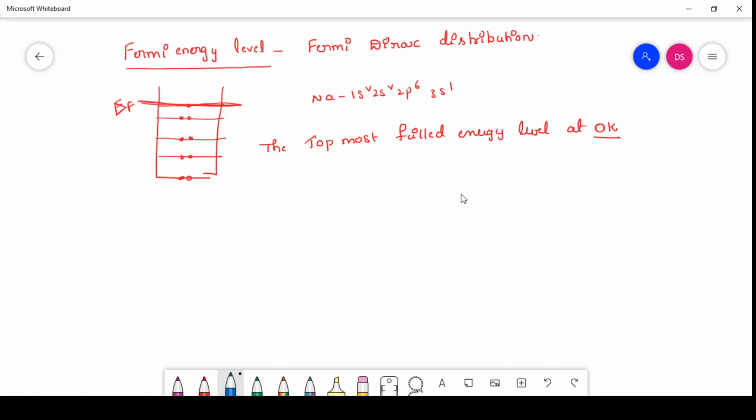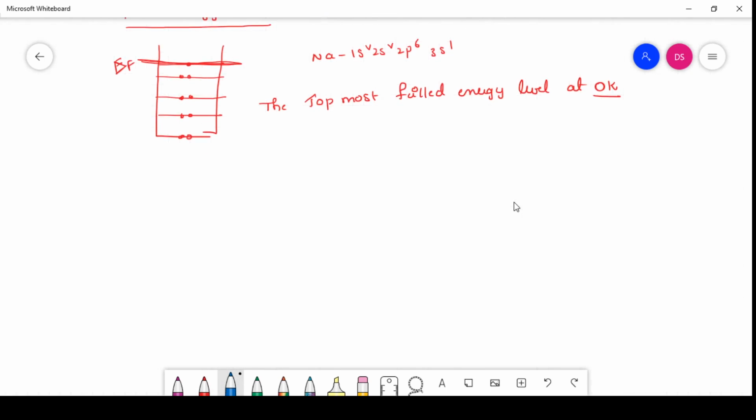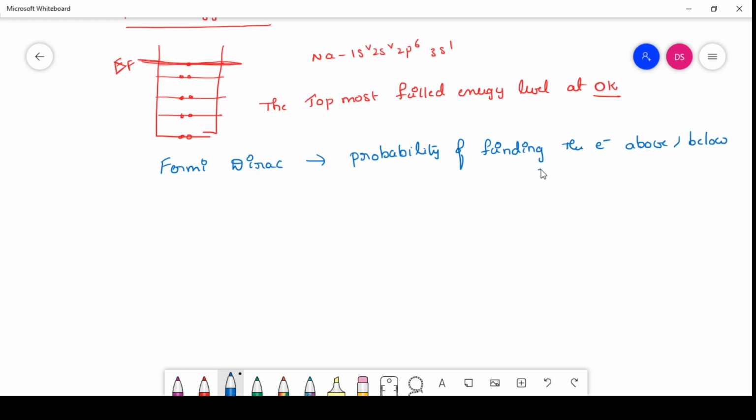The Fermi-Dirac distribution is nothing but a concept: the probability of finding the electron above the Fermi level, below the Fermi level and in the Fermi level.